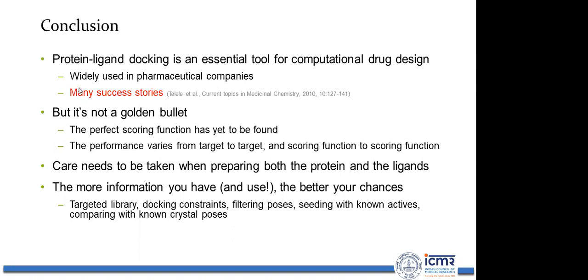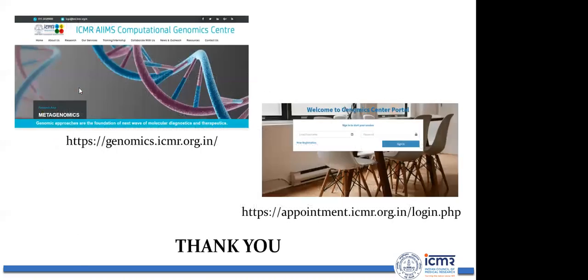You must use computational techniques to shortlist a few compounds, and then of course you need to validate them in experiments. There is no shortcut, but computer-aided drug designing is making your drug discovery easier and saves a lot of time and a lot of money.